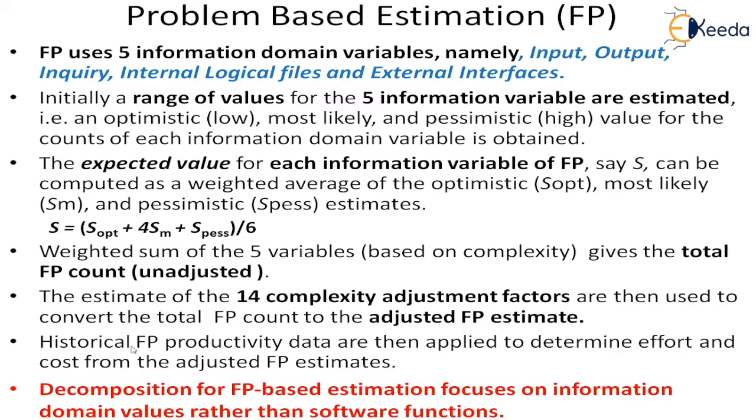Previously we used the LOC based productivity data, that means LOC per person months. Now we will use function points per person months. That data will be available in our historical database in terms of metrics. So we have to choose the correct category of project that will match our current project, take the metrics data and apply it to our FP count so that we will get the person months, or the estimation of the effort.